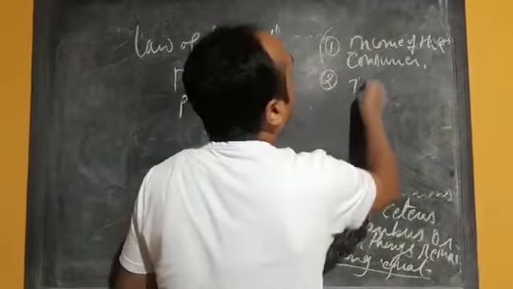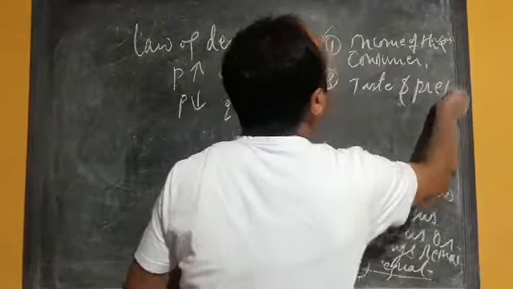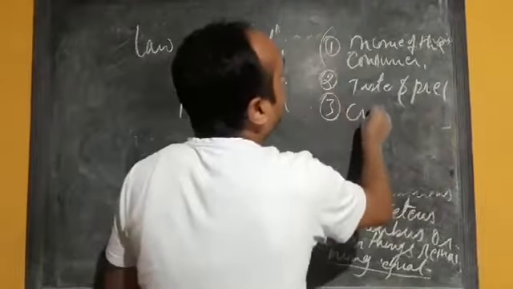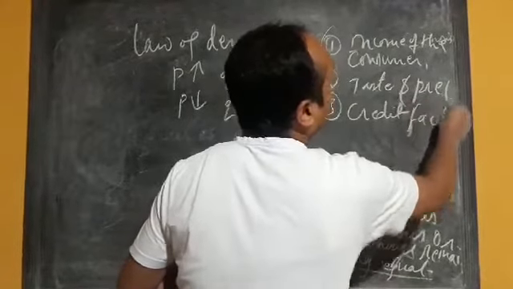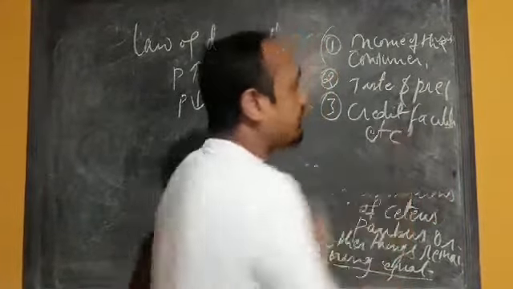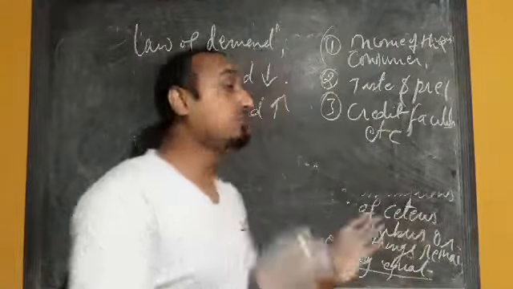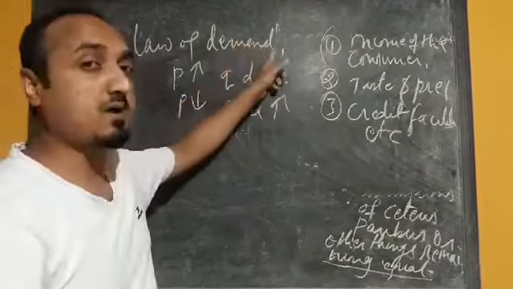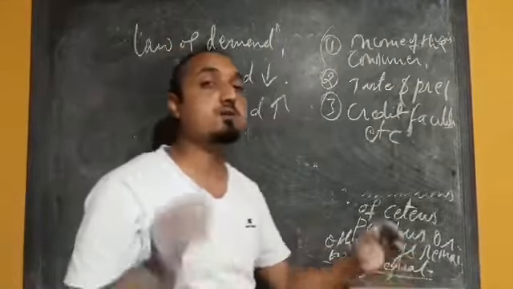Number two, taste and preference, maybe credit facilities, etc. So various factors are there that we are keeping as a constant. Then we are formulating this law of demand. So that condition is called ceteris paribus or other things remaining constant.